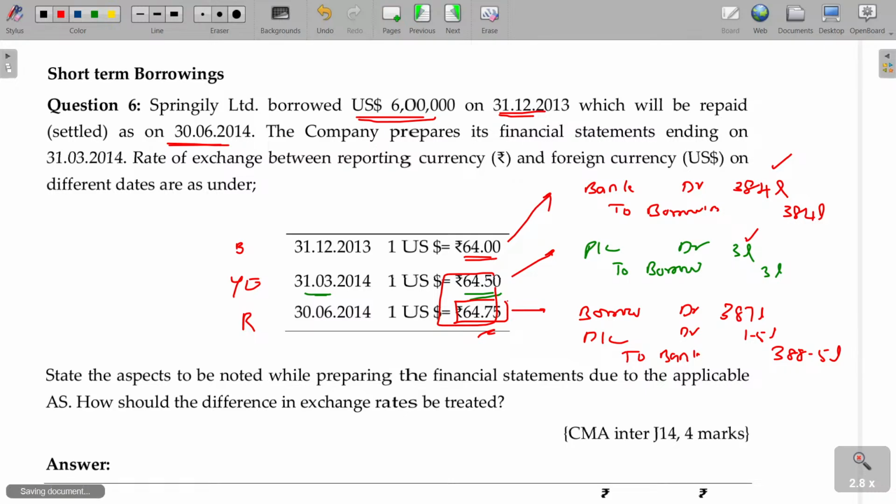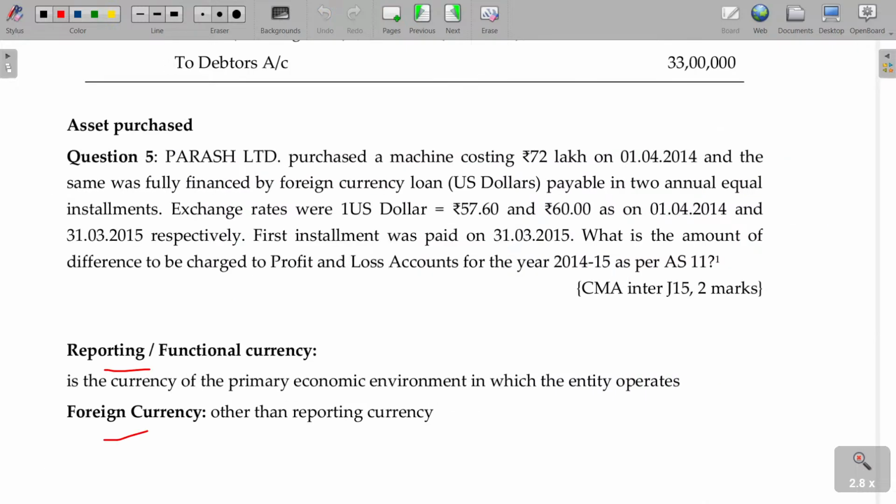Now, shall I move on to the next one? The earlier illustration. What happens in case of asset purchase? If you borrow and purchase the asset and the payment may be made later on, there may be a difference in payment.